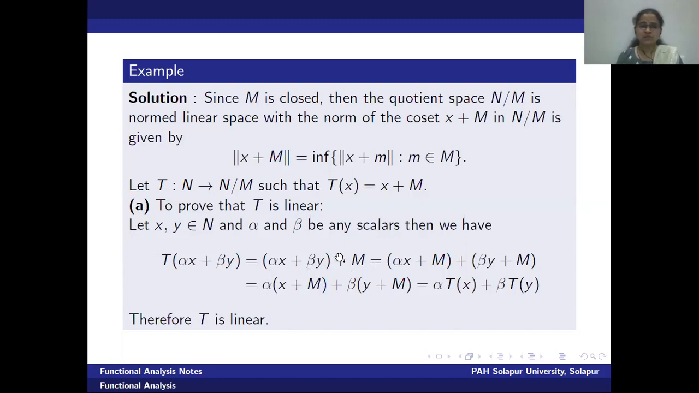Okay, let us use the addition and scalar multiplication definition we have discussed in the quotient norm spaces. This alpha x plus beta y plus M can be written as alpha x plus M plus beta y plus M, right? Now let us make use of the definition of scalar multiplication in quotient norm spaces. Alpha x plus M is alpha times x plus M. Similarly, beta y plus M is beta times y plus M. But x plus M is nothing but T image of x, and y plus M is nothing but T image of y. Hence, the mapping T is linear.